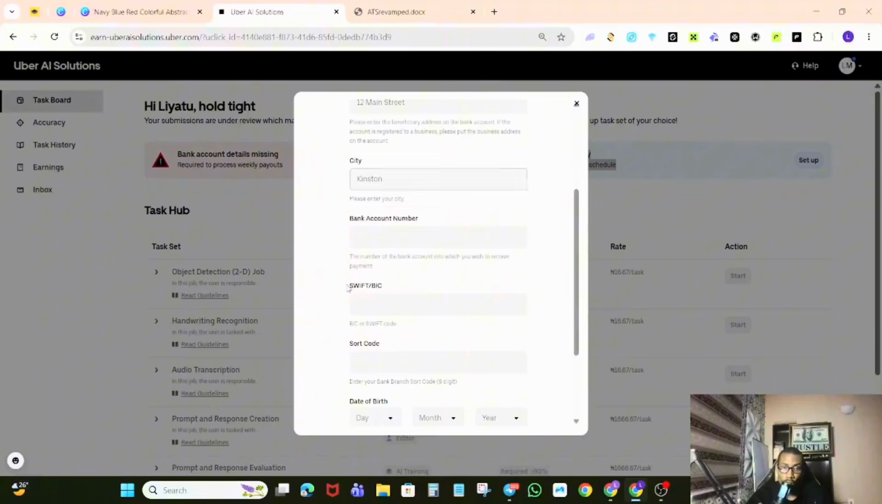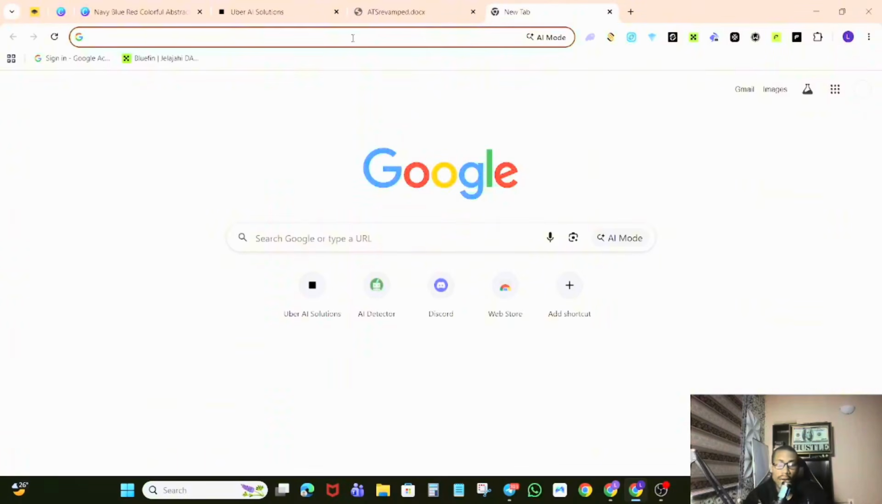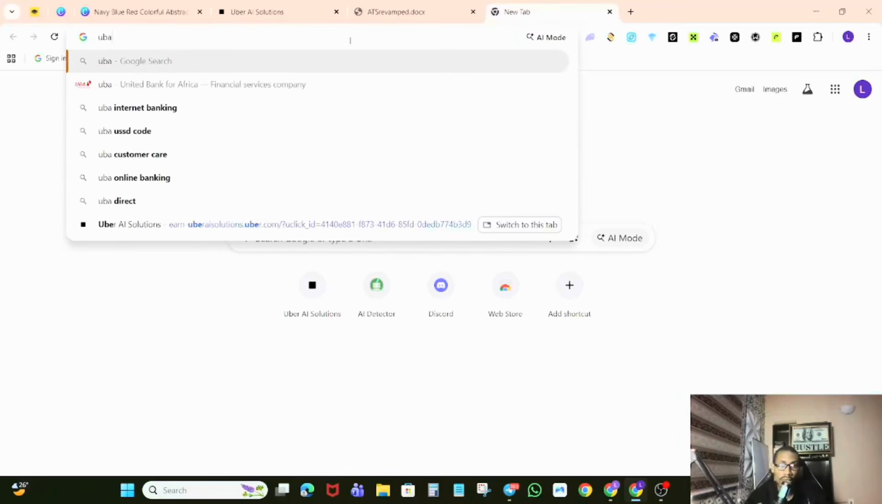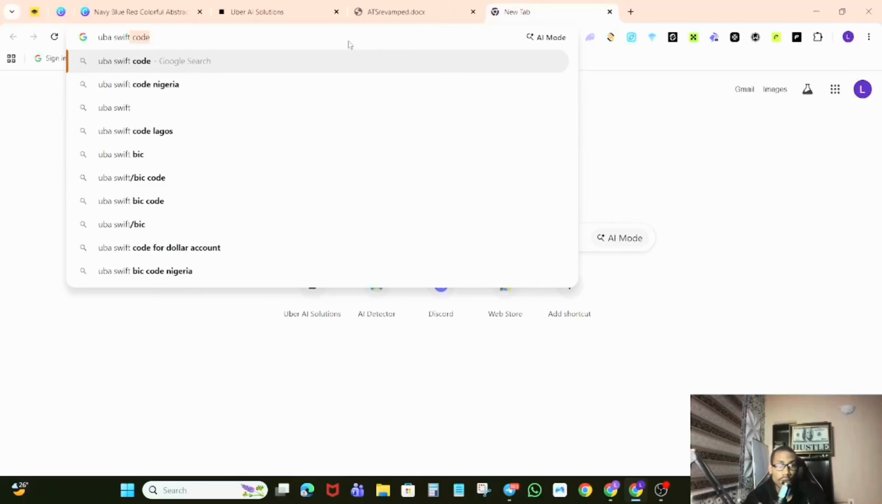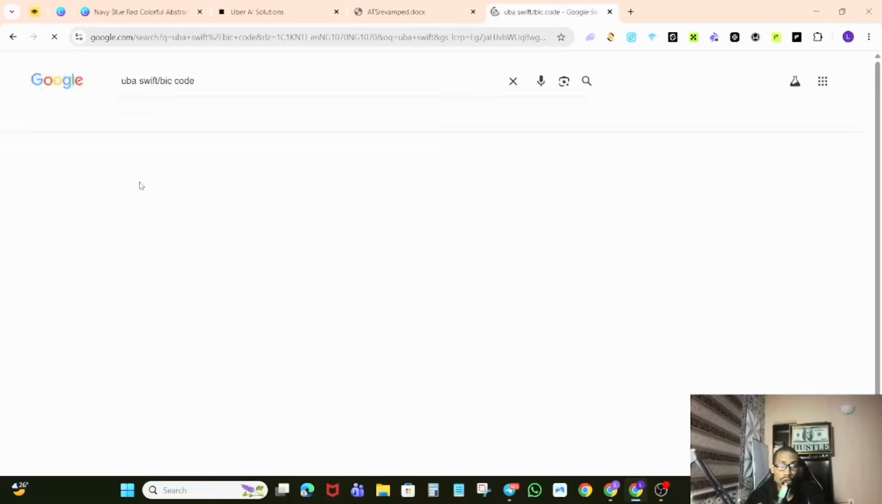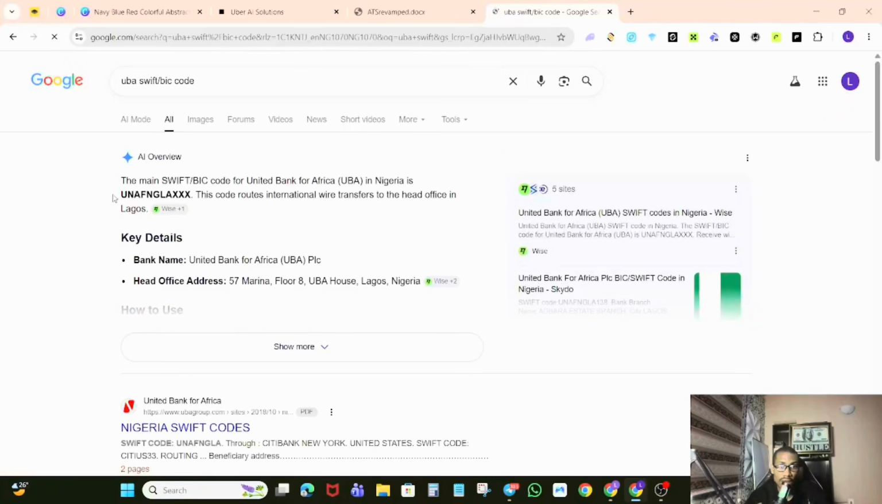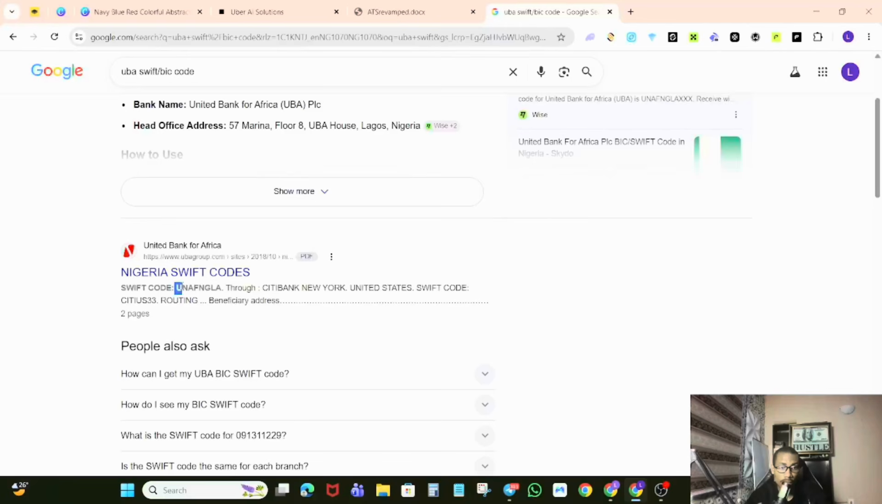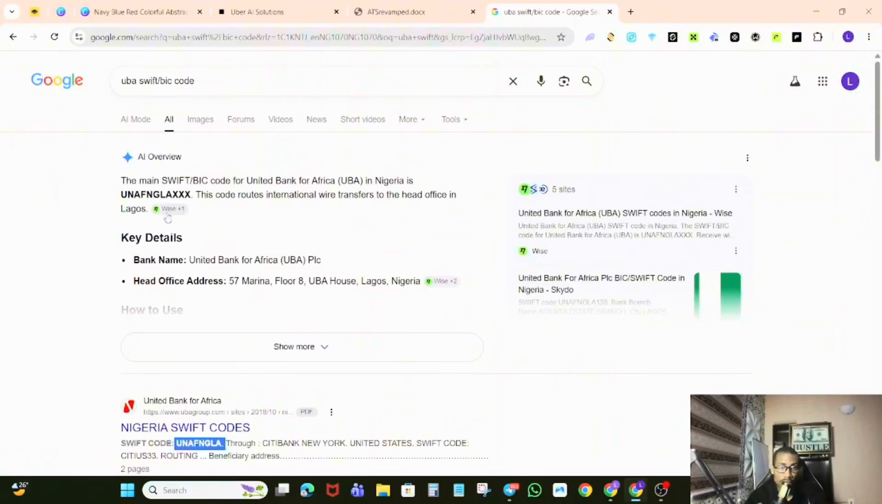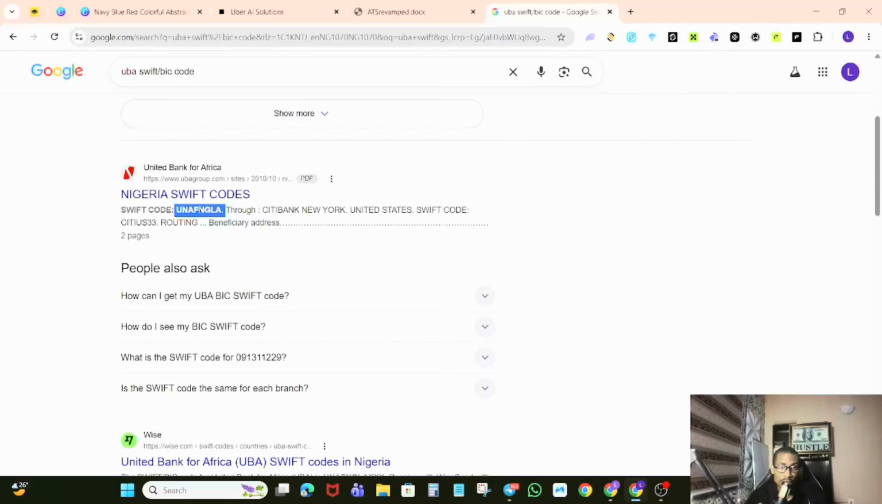Now most times people have issues with the Swift and BIC code, and it's a simple thing. For example, if I'm using UBA bank, I just need to search UBA bank Swift slash BIC code. And the good thing about Google is it's going to recommend it for you, and you can see this is clearly what they want you to put. Sorry, this is the real thing here, not the one with XXX.